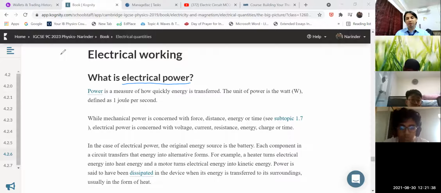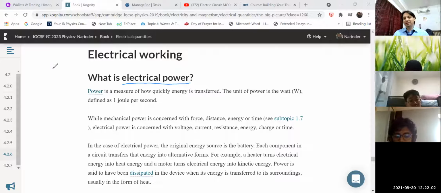So power in normal life, how do we define it? By looking at their body, their muscles, their strength, and whether he or she has won a gold medal in the Olympics. So we say that the particular person is a powerful man or woman.